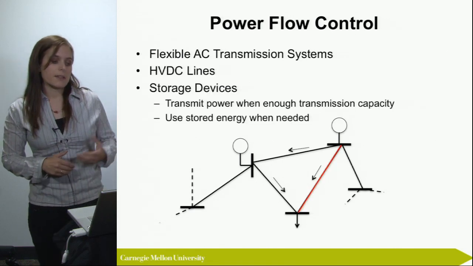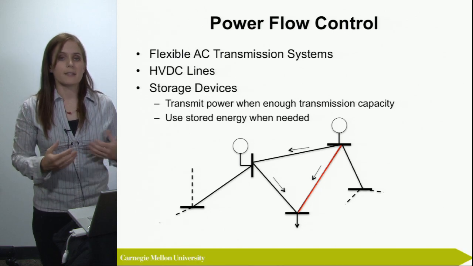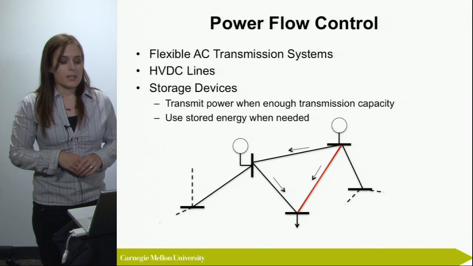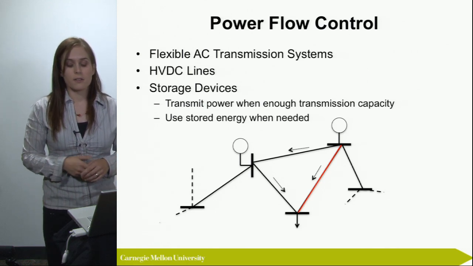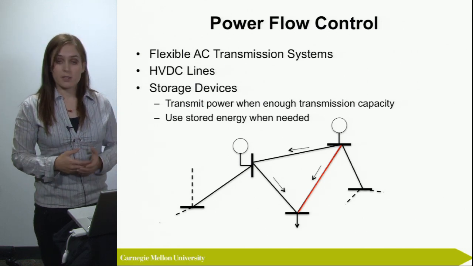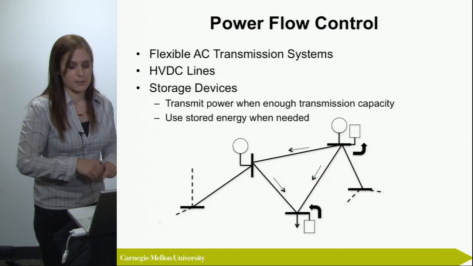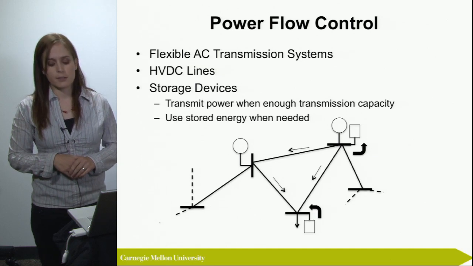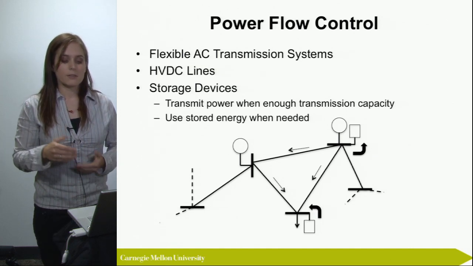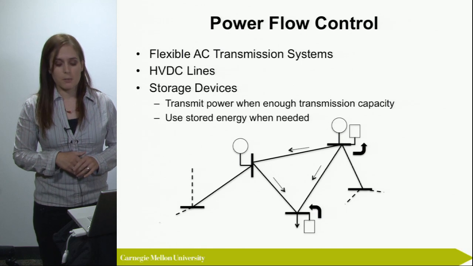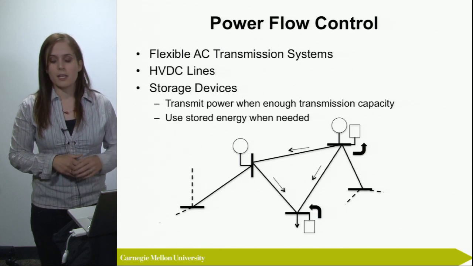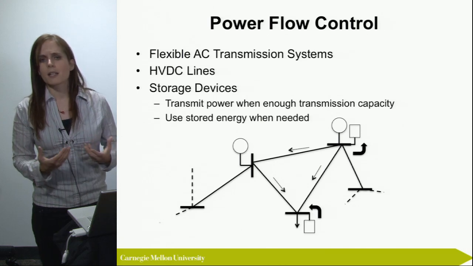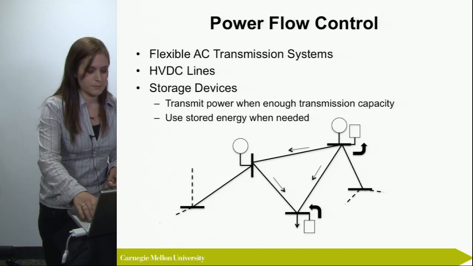Another method to control power flow is by putting different storage devices at different locations in the system. That allows us to transmit power when there's enough transmission capacity and use stored energy when we need it. So again, in our little example, if we put the storage devices where you see them now in the graph, we could simply feed into the storage when we don't have enough transmission capacity and use what we have in the other storage device to supply the load. So that's also a way we can influence power flows.